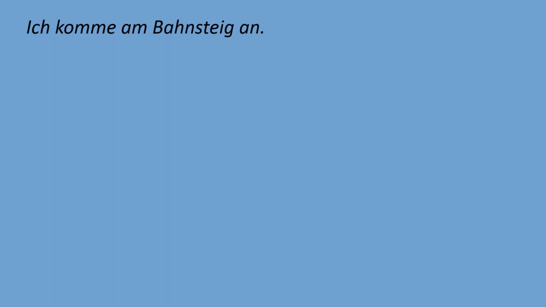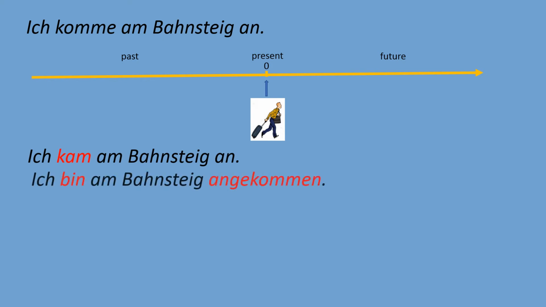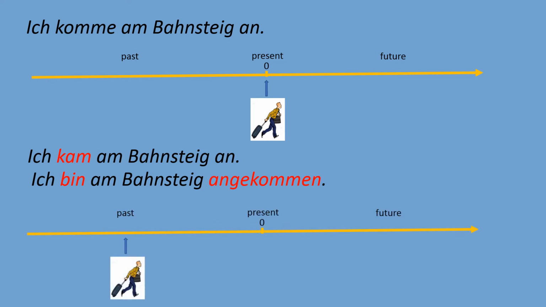Ich komme am Bahnsteig an. We describe what is happening right now. Ich kam am Bahnsteig an. Ich bin am Bahnsteig angekommen. Both sentences represent the past, so it happened in the past. Again, we use two options to describe it: the simple past sentence, and the perfect tense sentence.